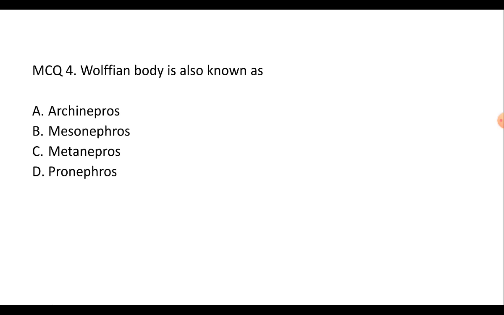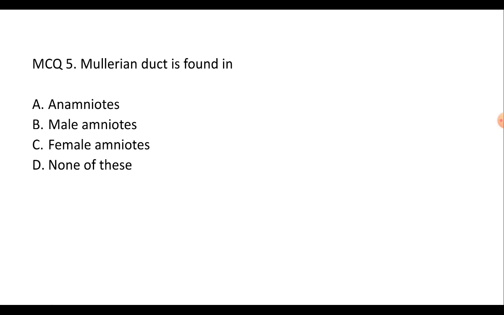Wolffian body is also known as archinephros, mesonephros, metanephros or the pronephros. The answer is B, mesonephros. The Mullerian duct is found in anamniotes, male amniotes, female amniotes or none of these. The Mullerian duct is found in female amniotes. The answer is C.